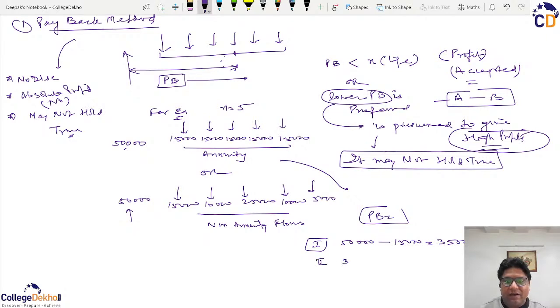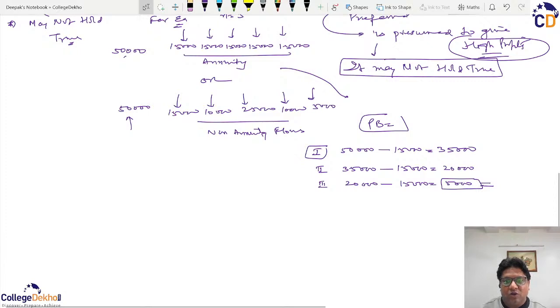In the second year, out of the remaining balance of 35,000, you get 15,000 again, and your balance is 20,000. In the third year, out of the remaining 20,000, you receive a further 15,000, and the only balance left is 5,000. Now, in the fourth year, you're getting 15,000, and you require only 5,000.